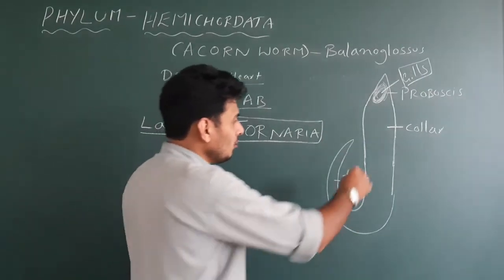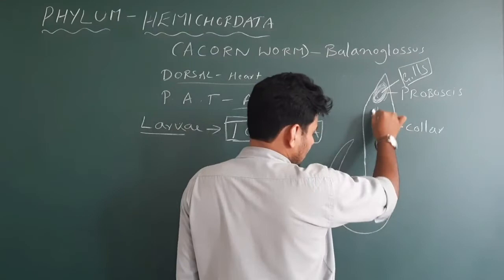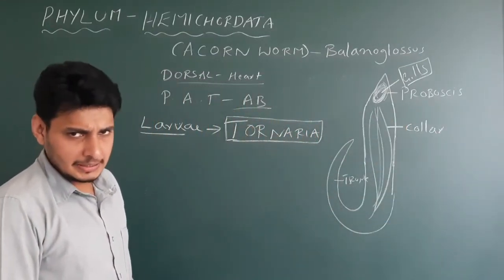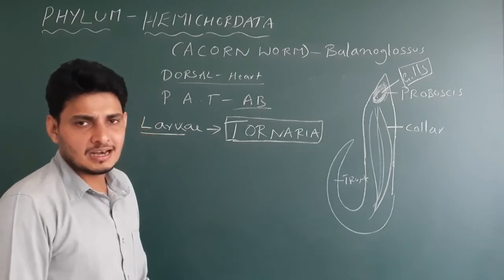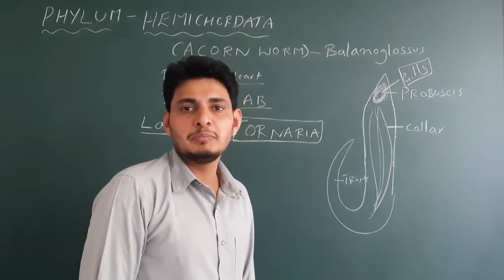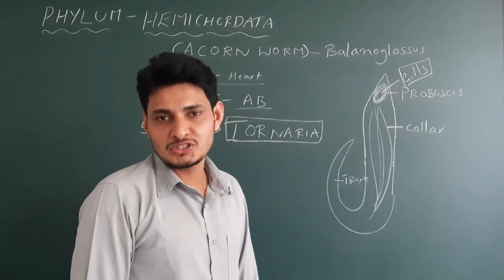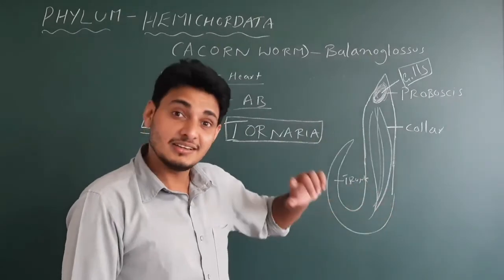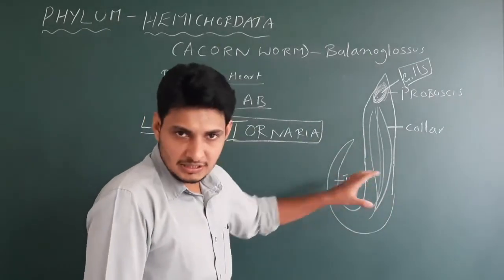Now, do they have blood? Not exactly blood, they have a kind of hemocoel. The hemocoel mainly contains a respiratory pigment. What is the respiratory pigment of human beings? Hemoglobin, which carries 4 oxygen molecules. In this case, hemoglobin is not there because they are invertebrates, lower class organisms.